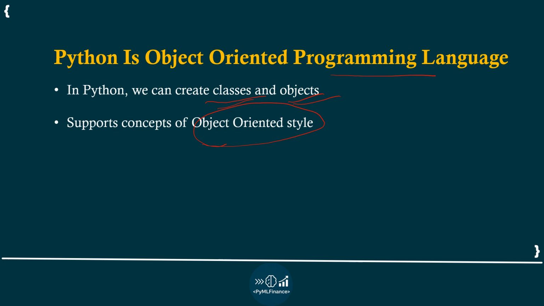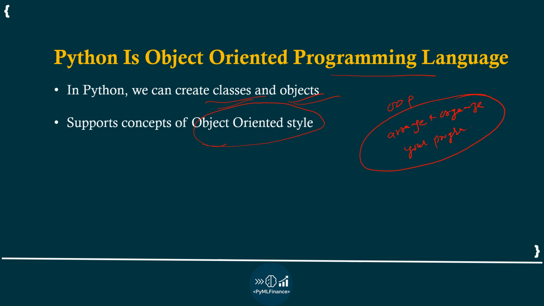It is just a way to arrange and organize your program. Python supports multiple programming paradigms, and object-oriented programming is one of them, in which you can structure your program in the form of classes and objects.